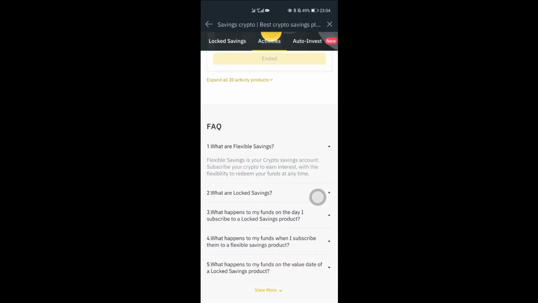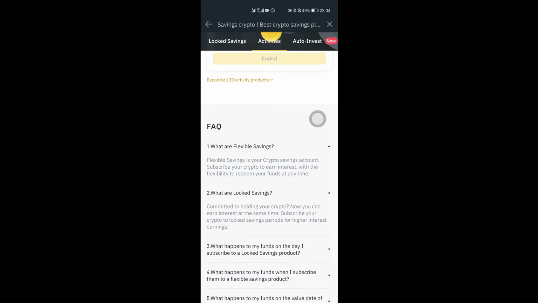Scroll, and then you can just read through the frequently asked questions. What are flexible savings? Flexible savings is your crypto savings account. You subscribe your crypto to earn interest with the flexibility to redeem your funds at any time. Locked savings, you're committed to holding your crypto for a while.